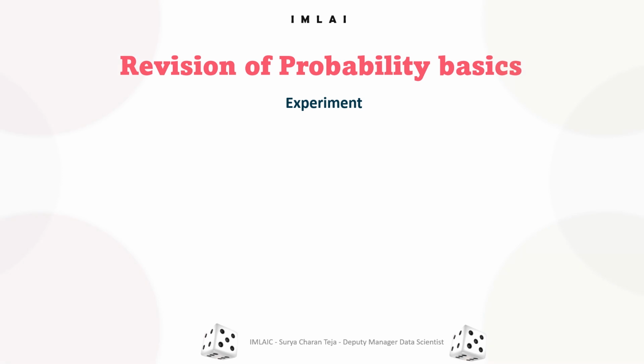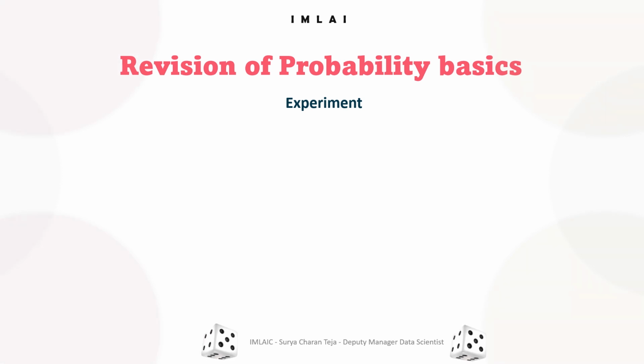You know the outcomes of tossing a coin, either it could be tails or heads, but you are not sure which outcome is going to come. When you flip a coin, it could be heads that come up or tails that come up. That's why it's called a random experiment. In probability, we have only random experiments.